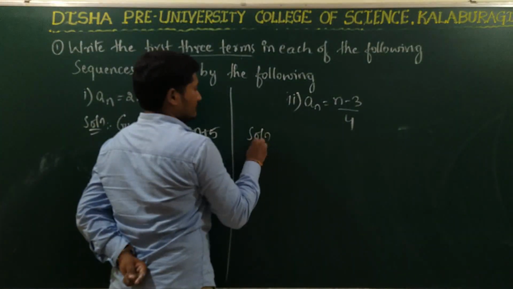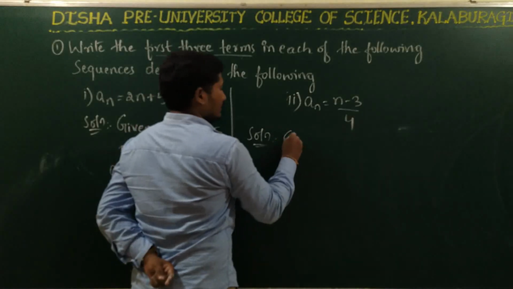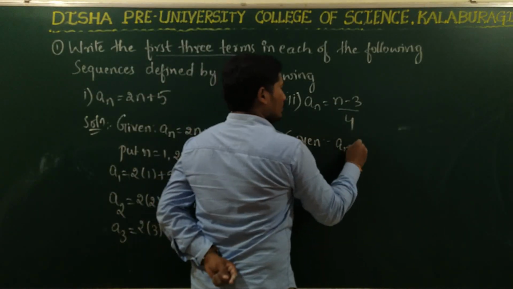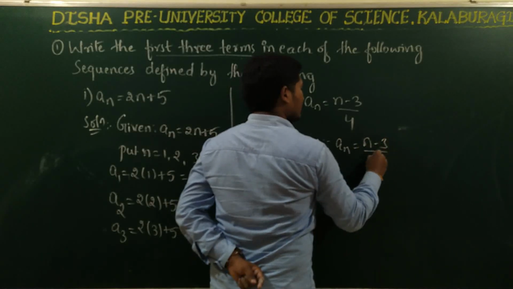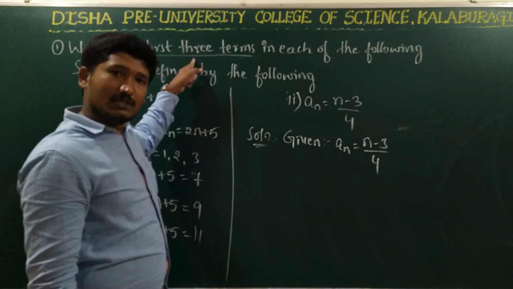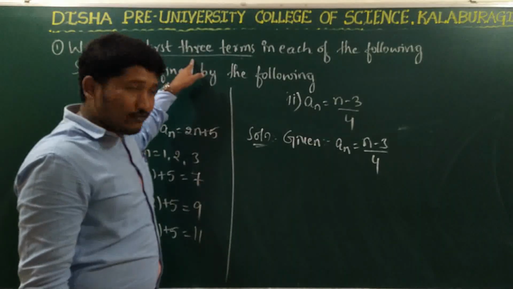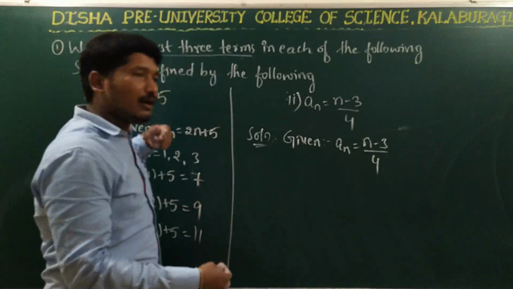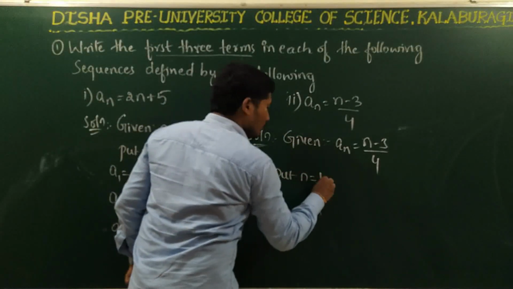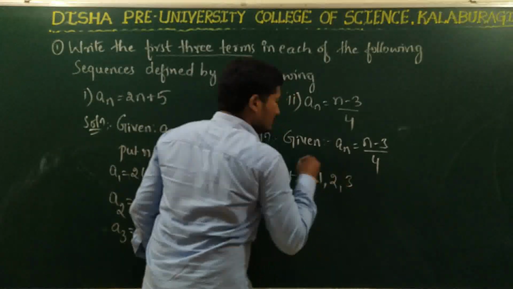Solution. First write the given sequence. An is equal to what? N minus 3 by 4. See, here also we have to find what? The first three terms. So in order to find the first three terms, what we have to do? We have to put the values of n as 1, 2 and 3.